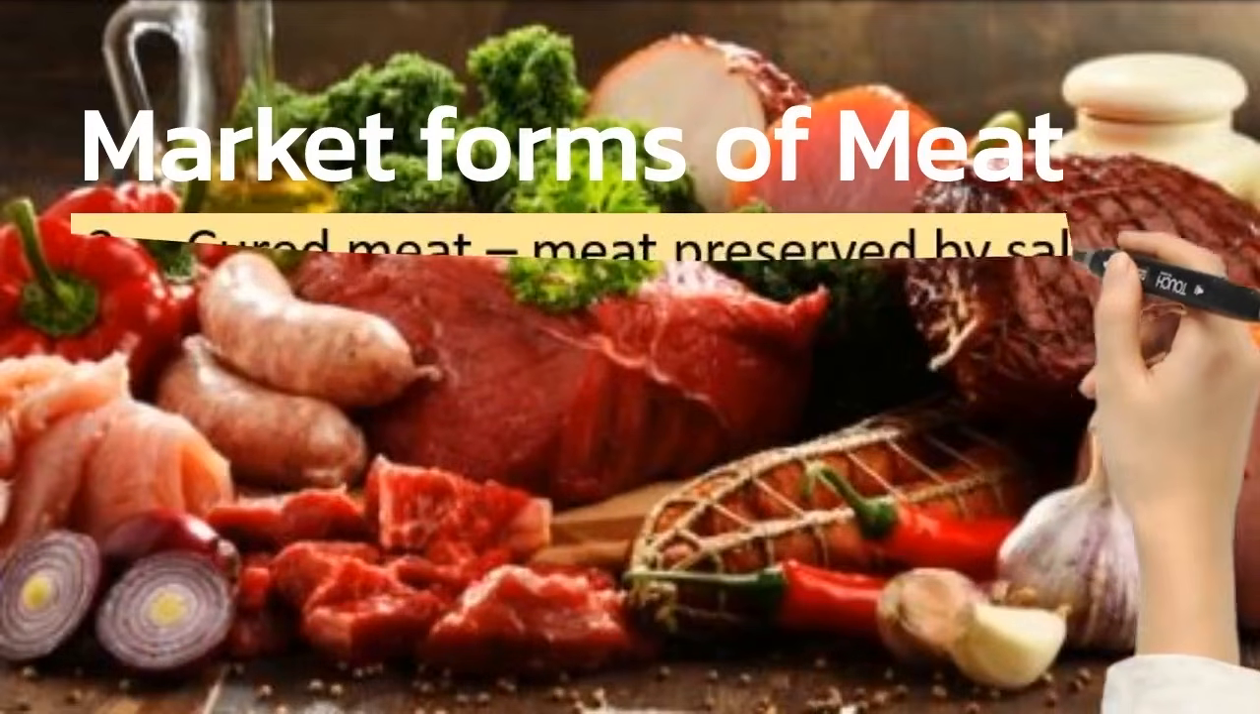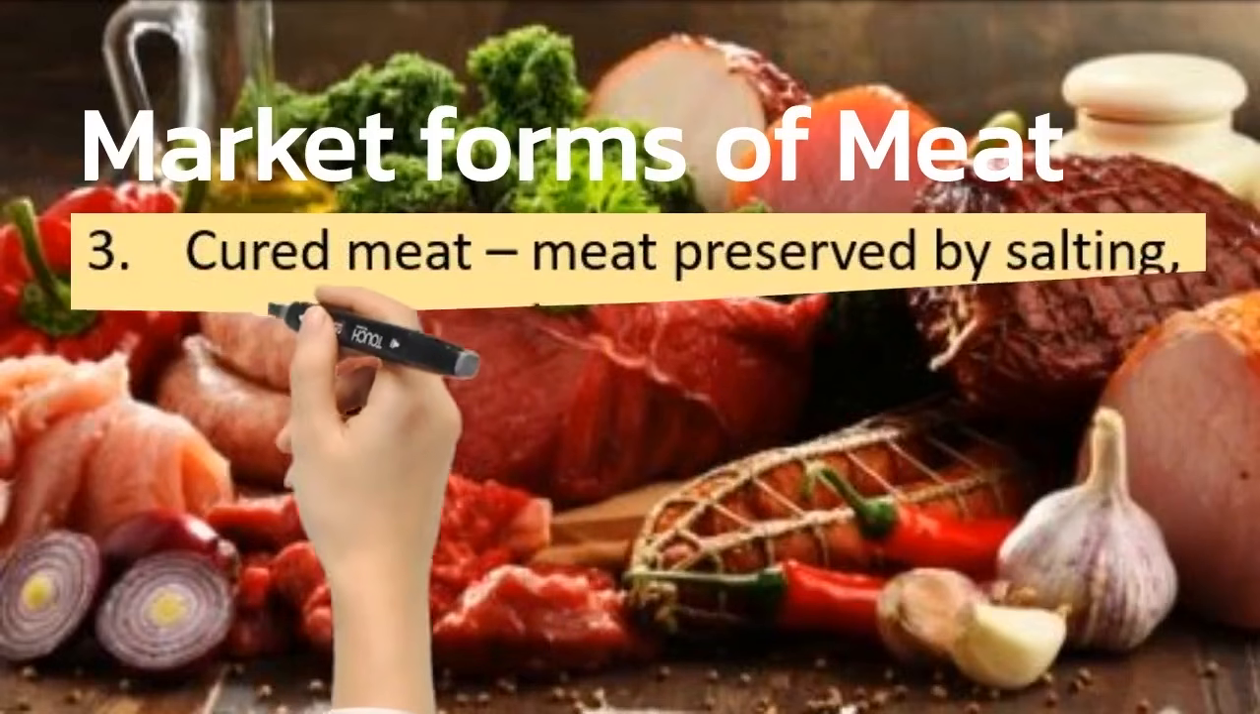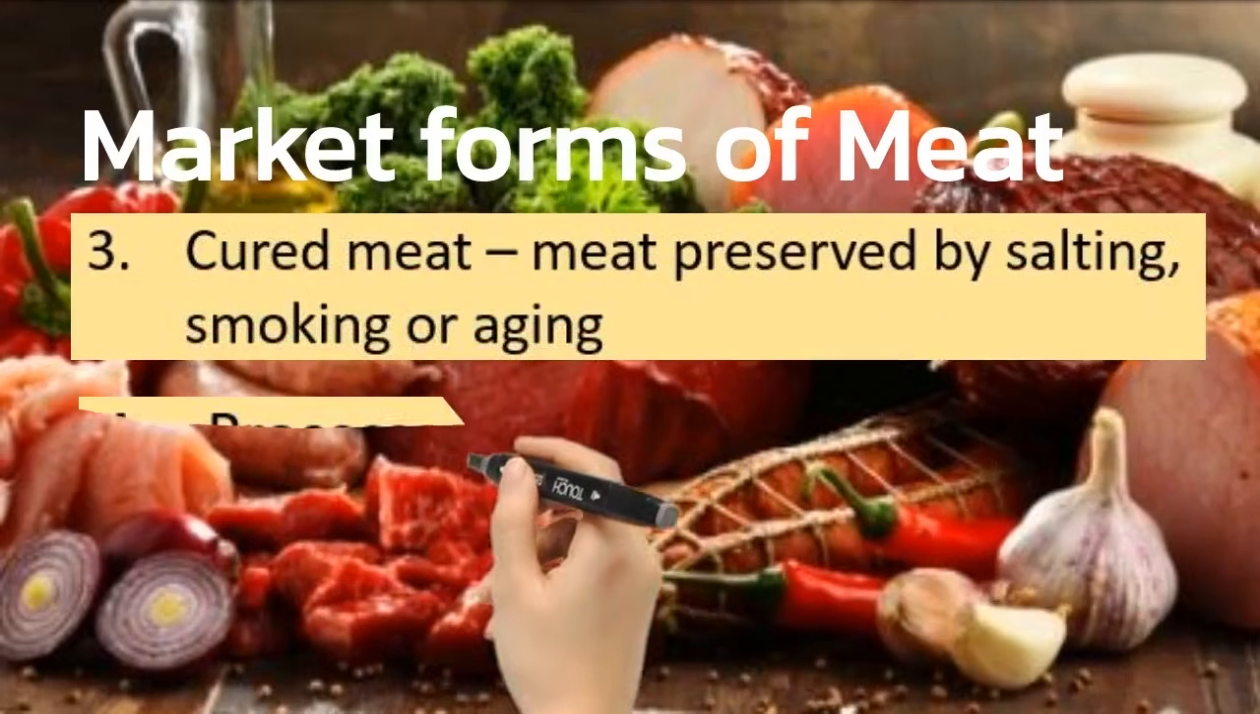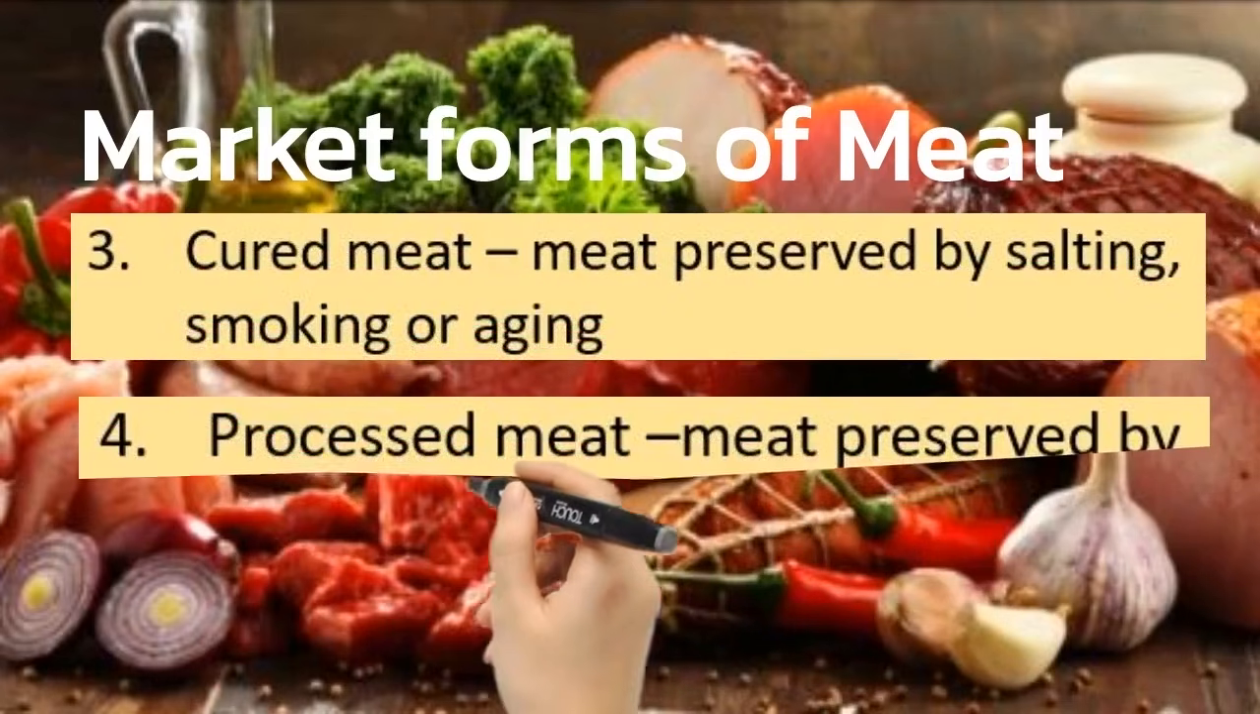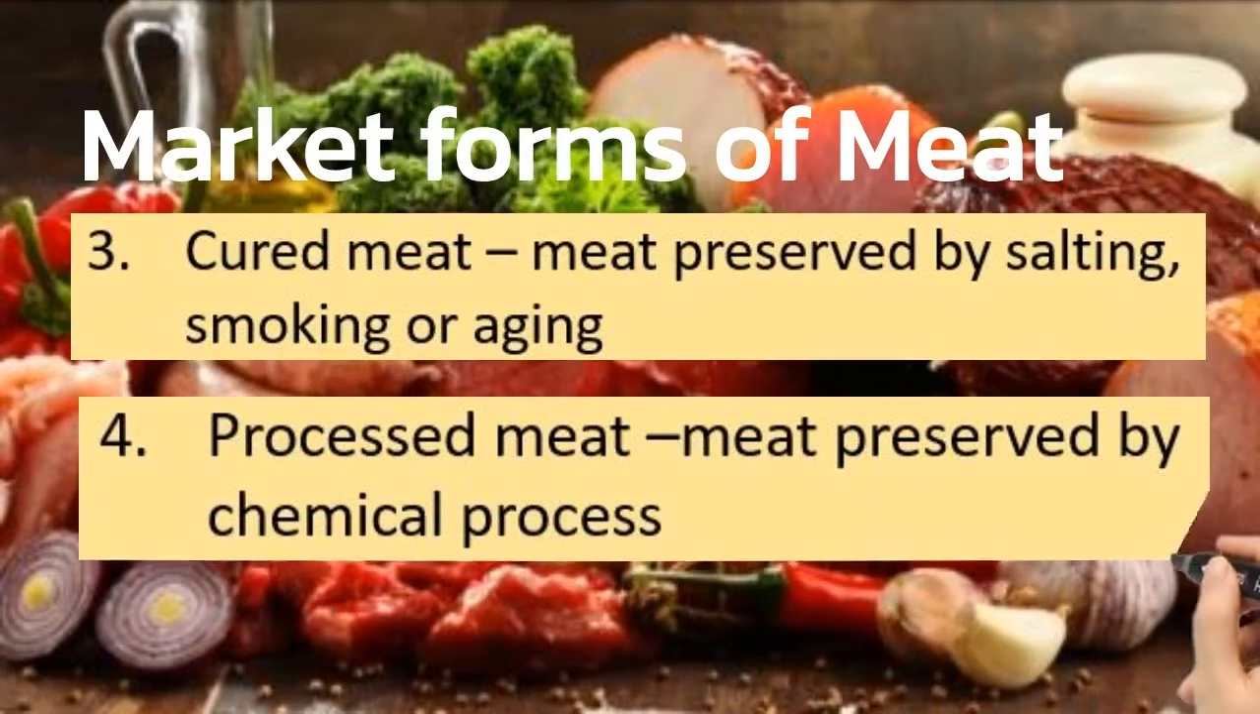Number 3 is the cured meat. The meat preserved by salting, smoking or aging. Number 4, processed meat. These are the meat preserved by chemical process.